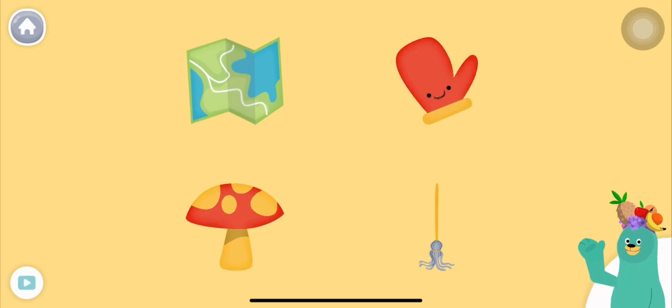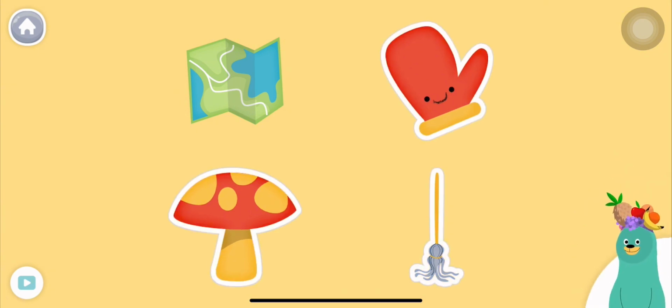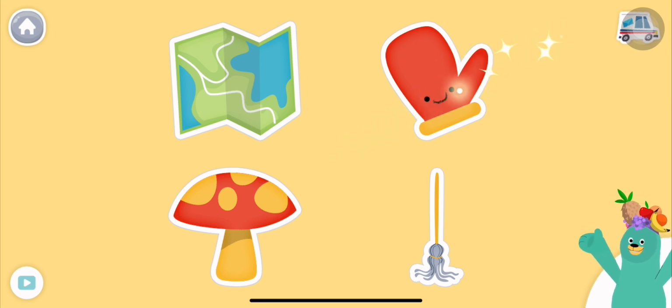All of these things start with the sound. Tap them all and listen to the sound at the beginning. Mop, mitten, mushroom, map. Nice!